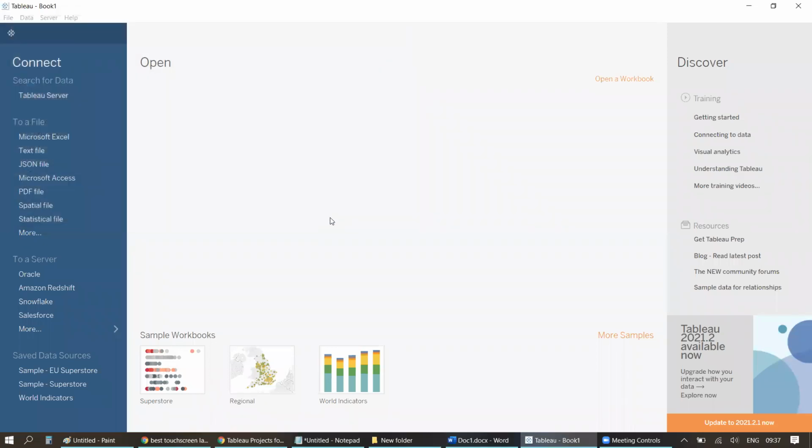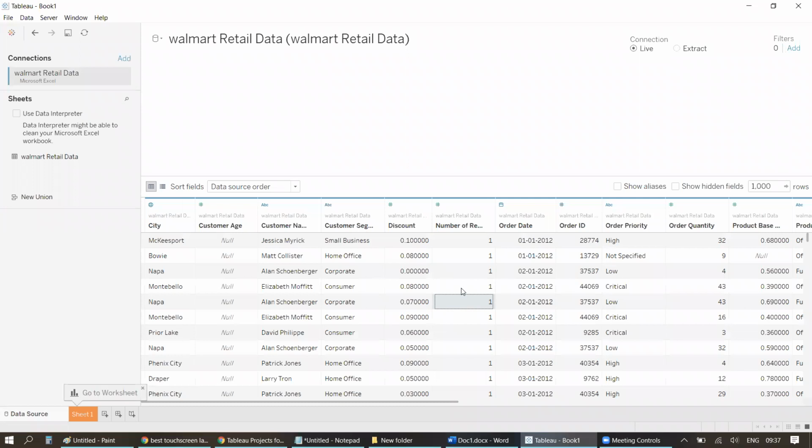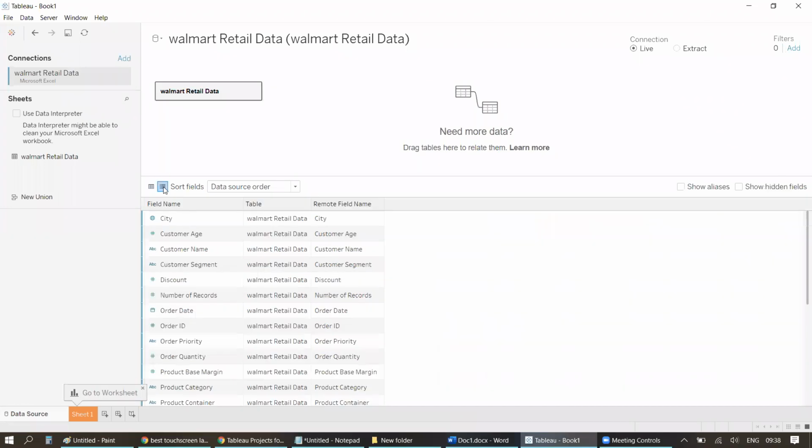So here I am opening the data set. It might take a while depending upon if you are opening it for the first time, speed, and multiple other factors. Let's click on update. So yes, this is how the data looks like. And these are the column names: city, customer age, customer name, and so on. Right? These are the city.